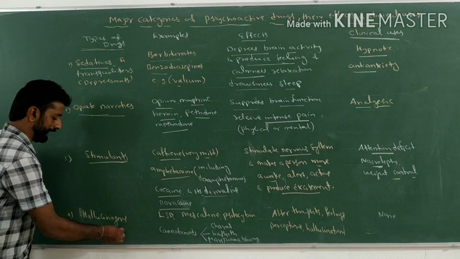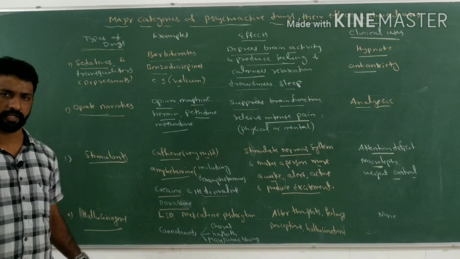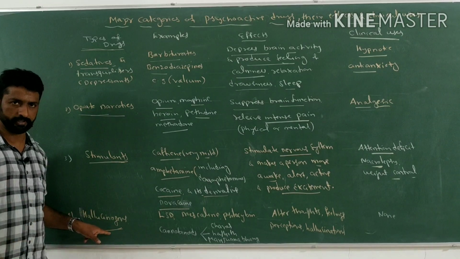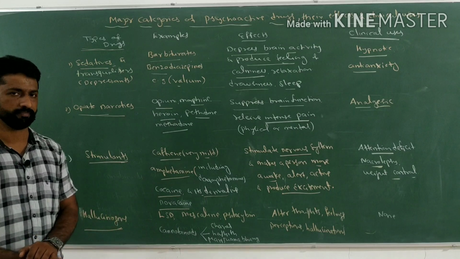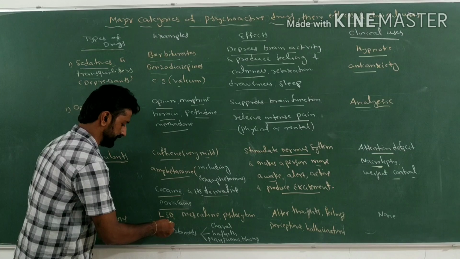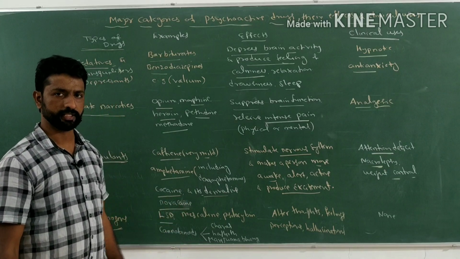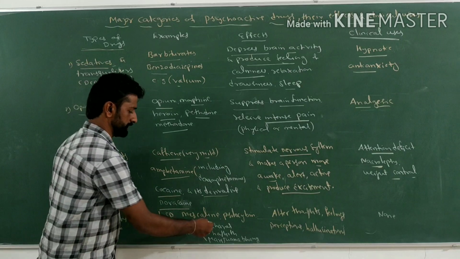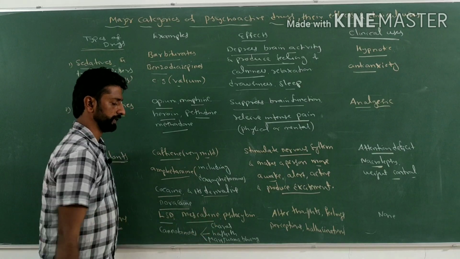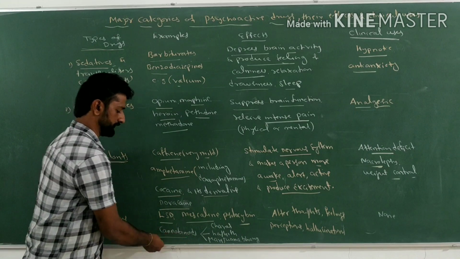Lastly, hallucinogens. The name itself indicates the drugs which cause hallucinations are called hallucinogens. Examples we have already discussed: LSD, lysergic acid diethylamide, next is mescaline and psilocybin, along with that cannabinoids.